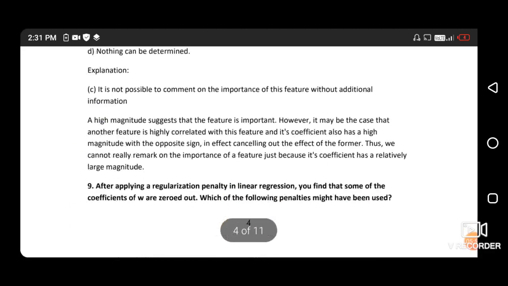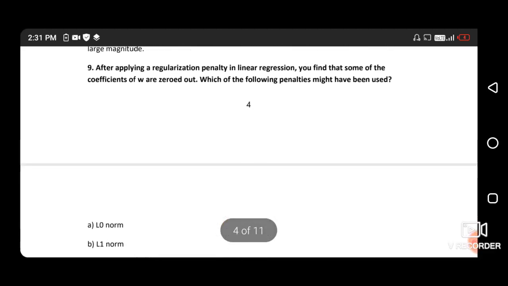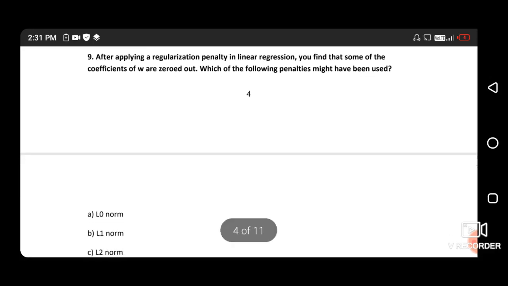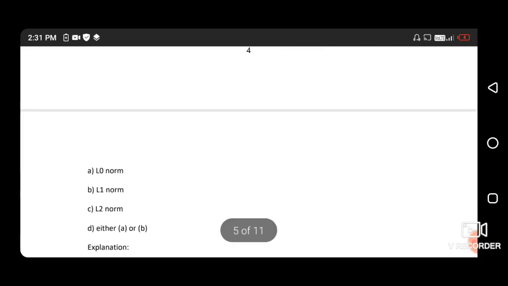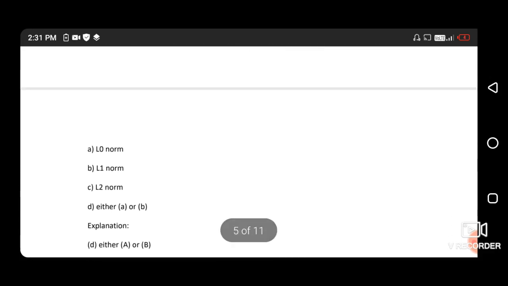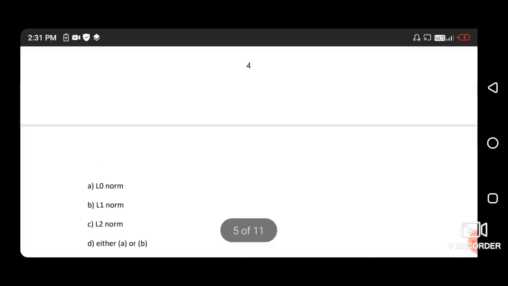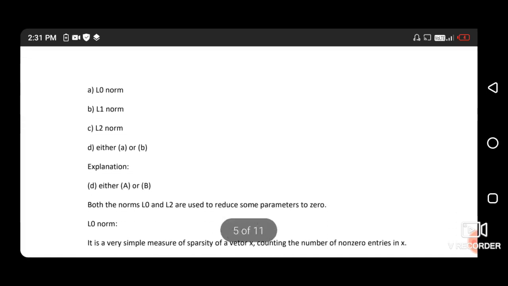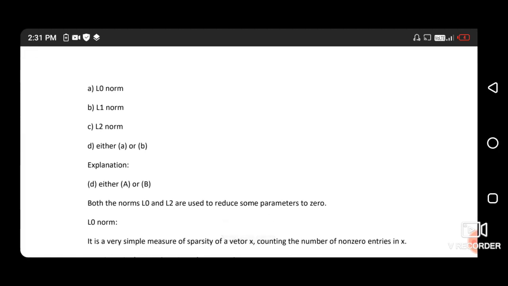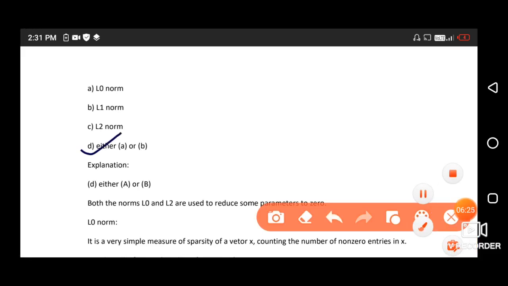Next question: after applying a regularization penalty in a linear regression, you find that some of the coefficients of W are zeroed out. Which of the following penalties might have been used? So the right answer is option D, either A or B: L0 norm and L1 norm. L0 and L1 norms are used to reduce some parameters to 0. So the right answer is option D.